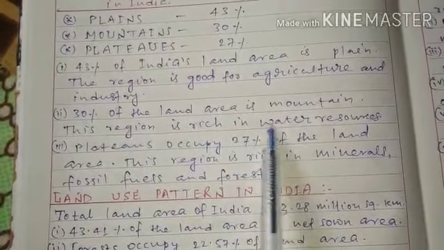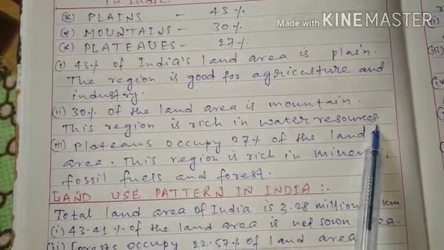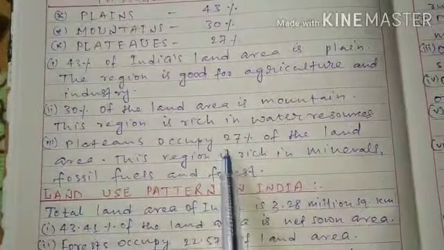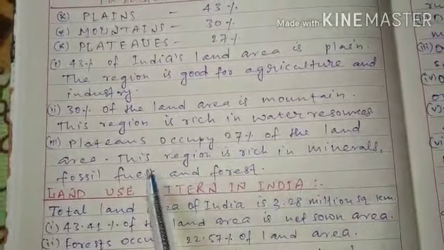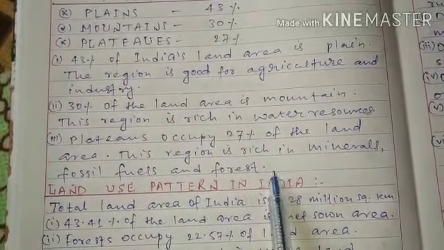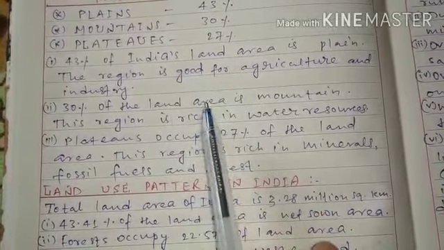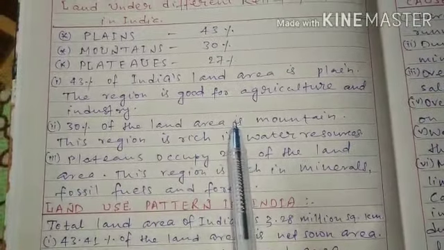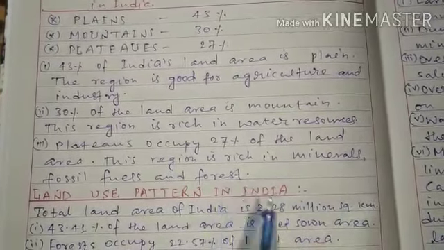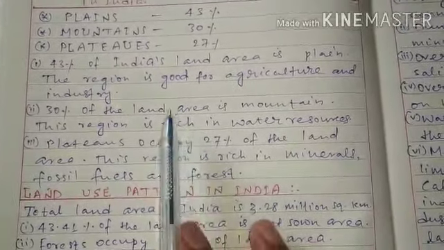This region is rich in water resources. Mountain region is known for its water resources. Plateaus occupy 27% of land area. This region is rich in minerals, fossil fuels and forest. So there are three main groups of the physical part of India, and each part of the physical land has certain features for resources, as I have told here.